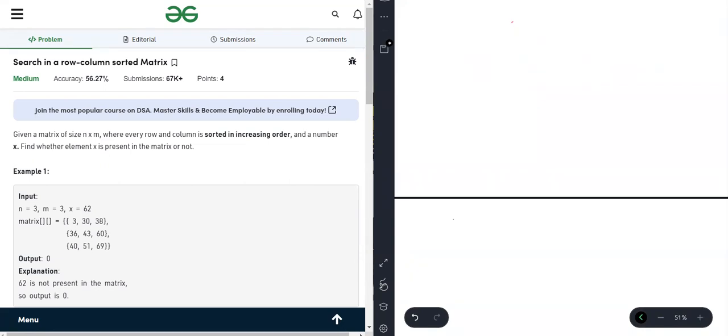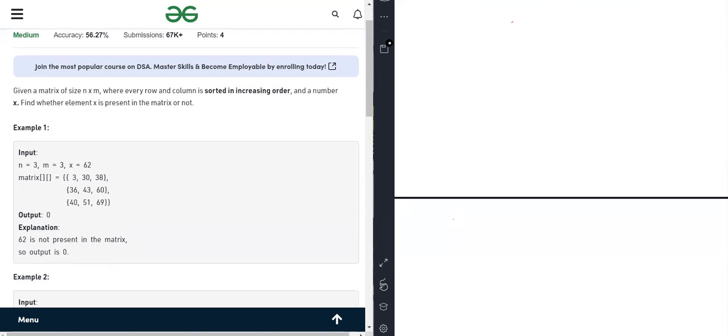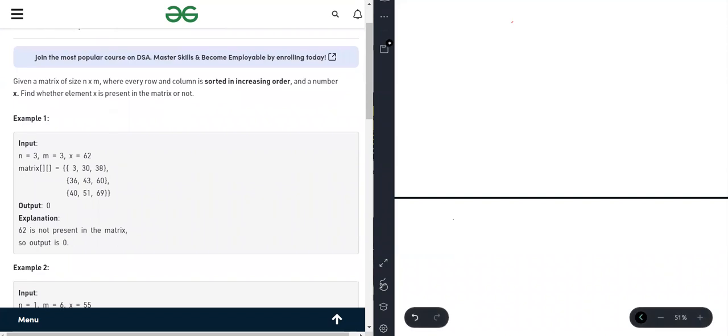So the first question we solved in this channel is search in a row column sorted matrix. If you remember what we have to do here, we are given a matrix which is in sorted order, means sorted row wise and also sorted column wise, and we have to give a solution for searching.